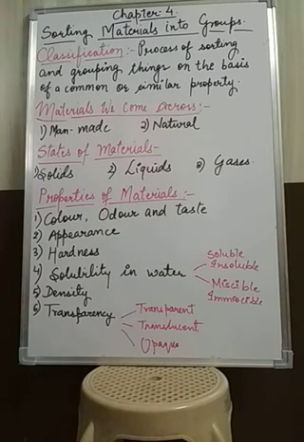Now let's discuss the different properties of these states of materials. Solids, you know, have definite shape and size. Liquids have definite size but no definite shape. In liquids, in place of size we basically take volume. So liquids have definite volume but no definite shape, because they change to the shape of the container in which they are poured.